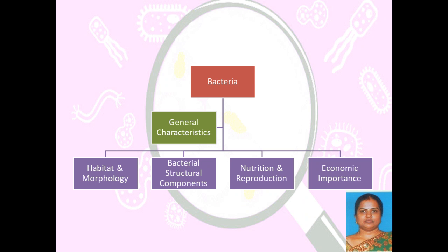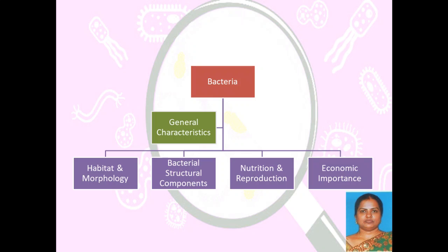Now, let us learn about one important type of microorganism called bacteria. So, when we talk about bacteria, let's mainly discuss the general characteristics of bacteria. The general characteristics include habitat and morphology, and we are going to study the various structural components present in bacteria.